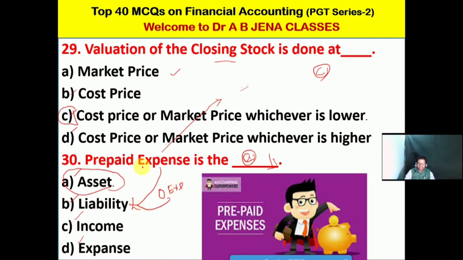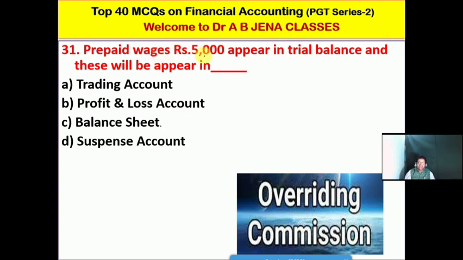So next one, MCQ: prepaid wages rupees 5,000 appear in the trial balance, and these will appear where? When we prepare the final accounts, where will this be shown? A, it's a trading account. B, it's a profit and loss account. C, it's a balance sheet. D, it's a suspense account. Friends, no doubt, C is the right option for this MCQ. Balance sheet.